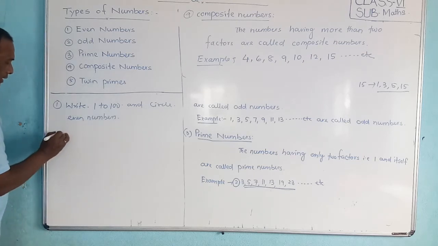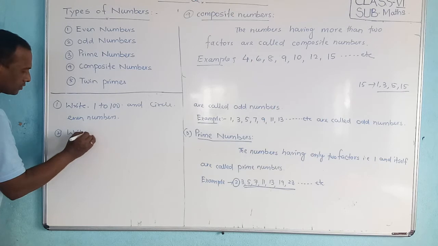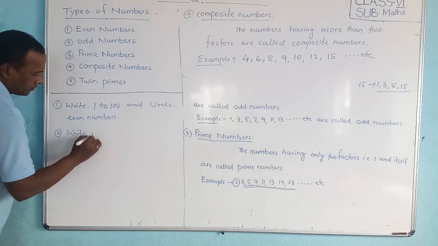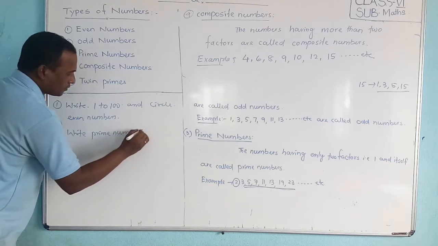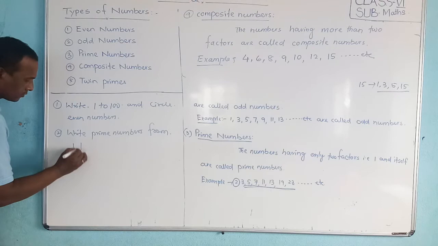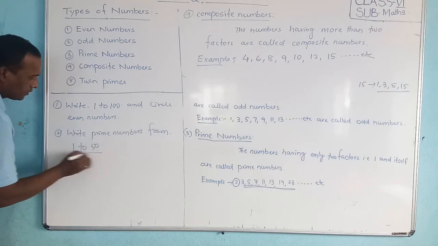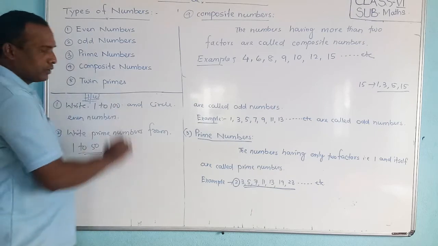Second, write the prime numbers from 1 to 50. So this is homework for you, friends, you should do it in your notebook.